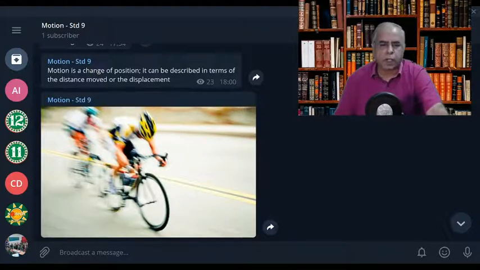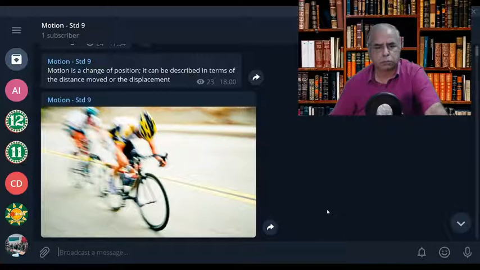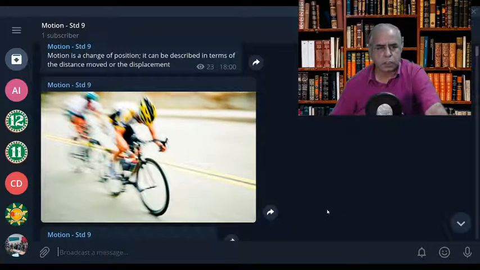This can be described in terms of the distance moved by the body or any object or any living being, human being, or the displacement. So, the distance moved or the displacement. Let me look at this diagram where the cyclist is moving from one position to another position. Is it not? So, that is called motion.